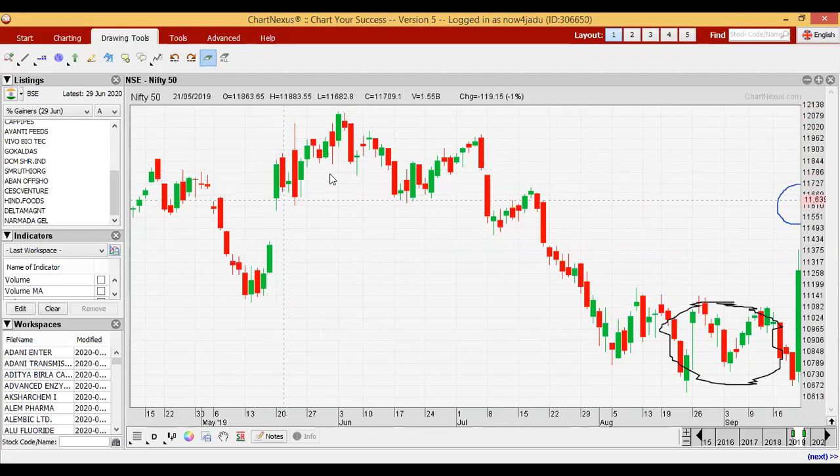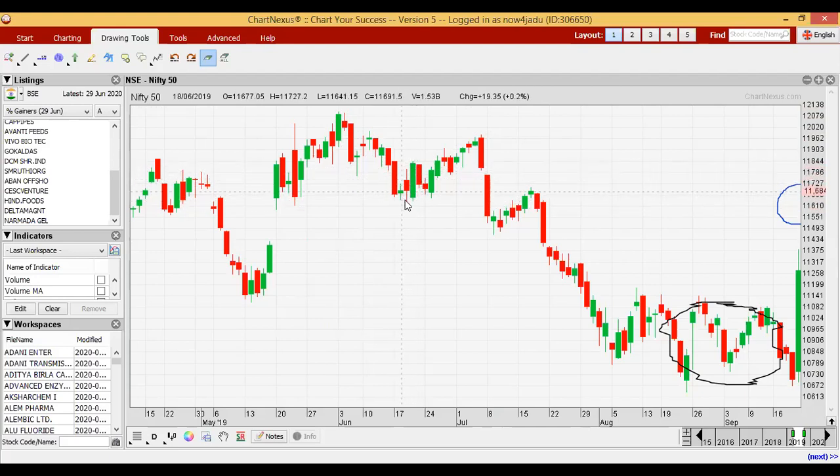See here, after an uptrend we got a hammer, an inverted hammer, or we can say a shooting star. After that we got a strong red candle, and after that it's a downtrend. And see here also we got a doji, which means a neutral candle. After that, though it is a red candle, it is on the higher side, and after that we got a strong move.